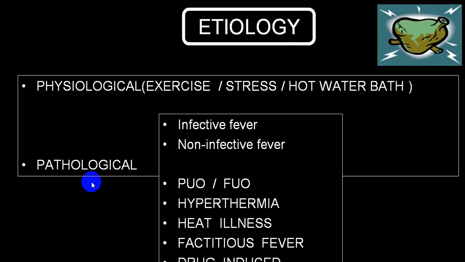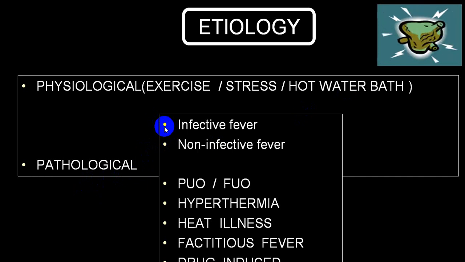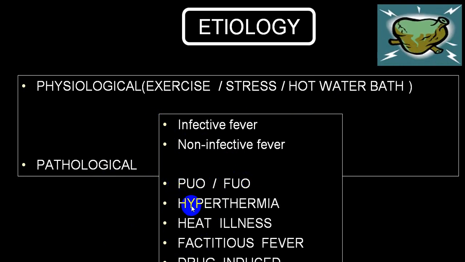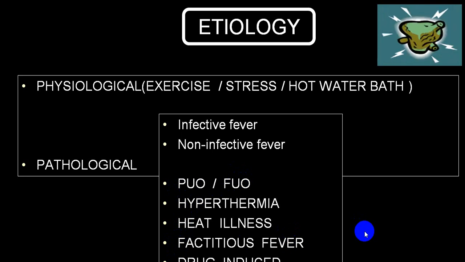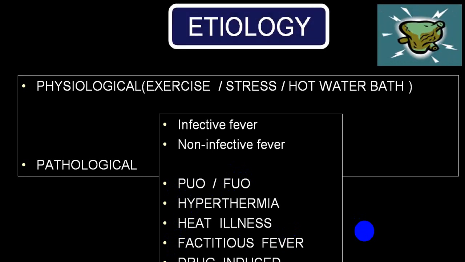In pathological conditions, we can divide into infectious and non-infective groups. Infectious group, we will show you separately. There are some terms which are very commonly used: PUO, pyrexia of unknown origin, fever of unknown origin, hypothermia, heat illness, factitious fever, drug-induced fever. These are some of the terminology we will be using as far as etiology is concerned.